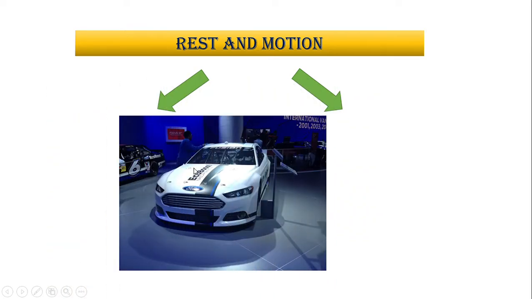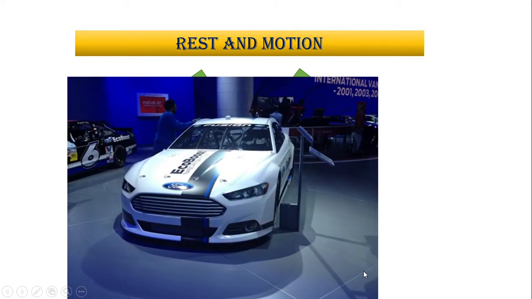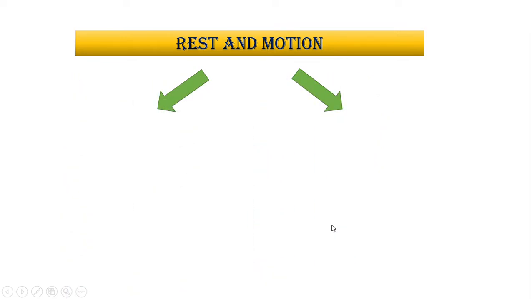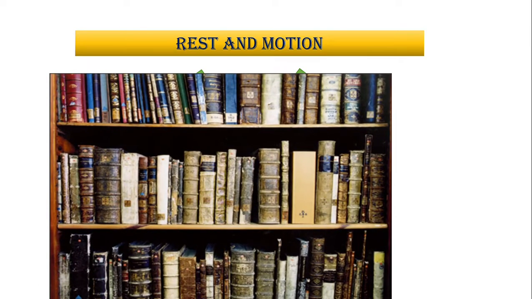Similarly, this car in a showroom will remain over here unless and until someone drives it. So we say it is at rest. Another example would be books kept in a library. They will remain there for tens and thousands of years unless and until someone moves them. So they remain at the same place, and we say that they are at rest. They are not changing their places.